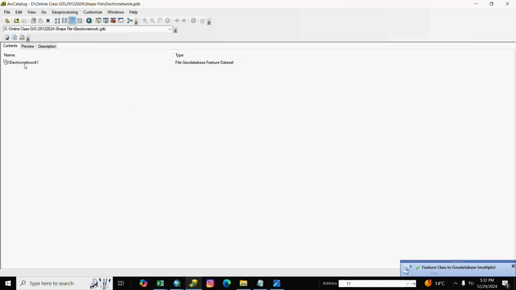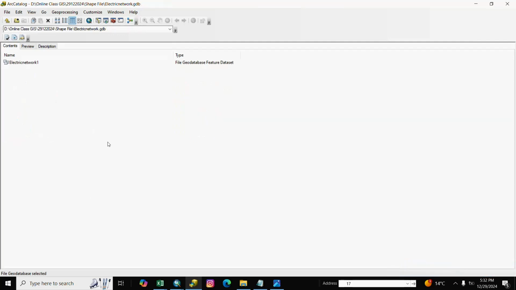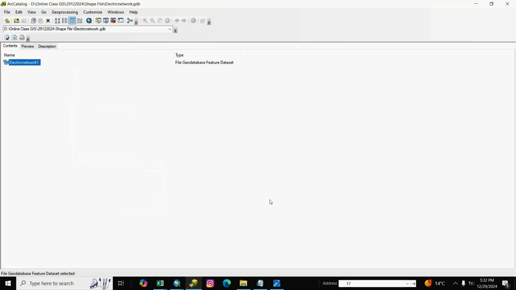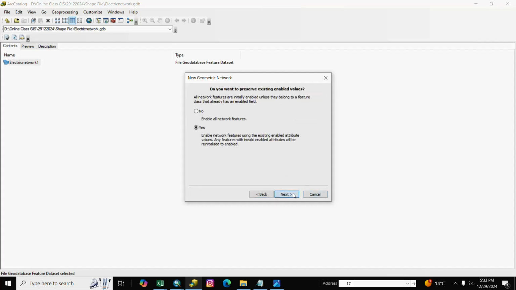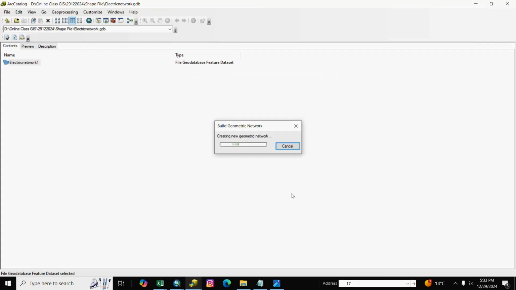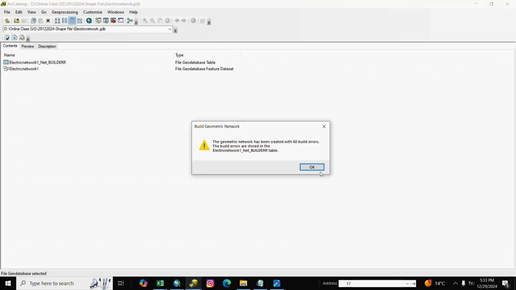We completed. We see here all data is available and we right click and go to new and create geometric network. Select all, next, finish. And OK.